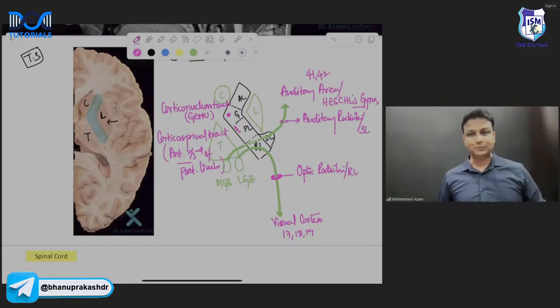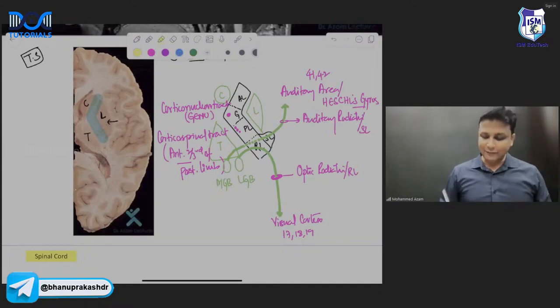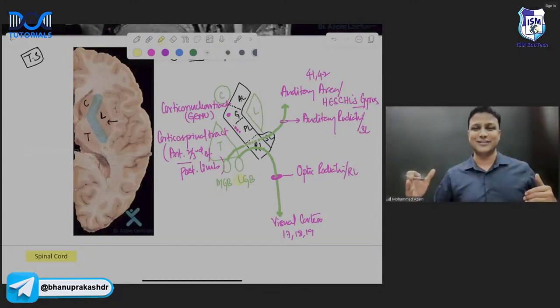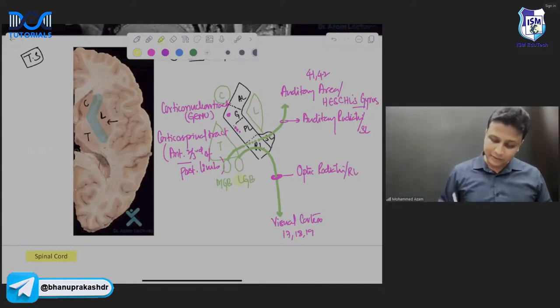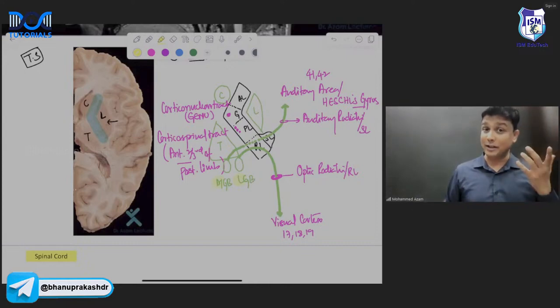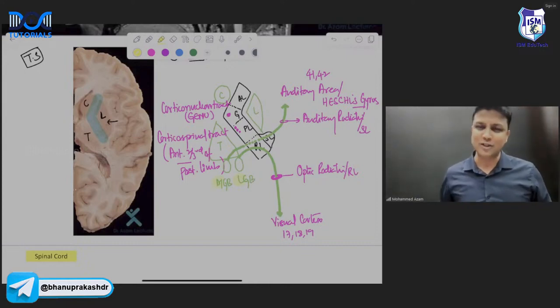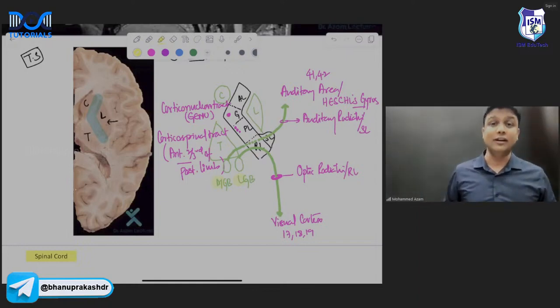Sublentiform part. Fine. So please remember in this manner, L for light, L for lateral geniculate body. So lateral geniculate body will come under which pathway? It will come under the visual pathway. So automatically you will get the remaining answers. Obviously, if it is the visual pathway, then there will be optic radiations. They'll be going to which area? Visual area. And then medial geniculate body, remember M for medial geniculate body, and remember M for music, auditory pathway. So which radiation will it be? Auditory radiation. That will go to which area? Auditory area. And of course, they have asked in the exam about Heschl's gyrus also.